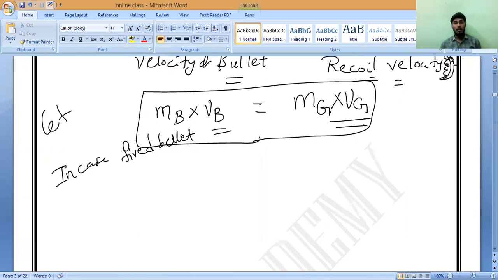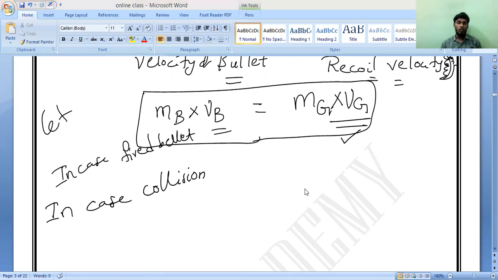In the case of bullet and gun, we have to use this formula. Will you be able to remember or not? But in the case of collision, what do we have to use? In case of collision, momentum before collision is equal to momentum after collision.